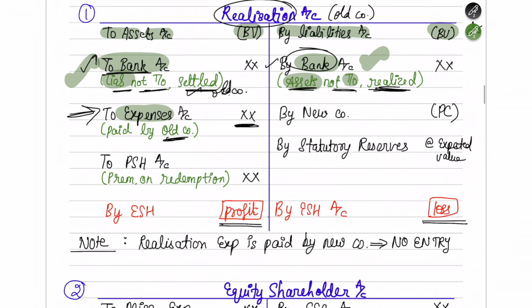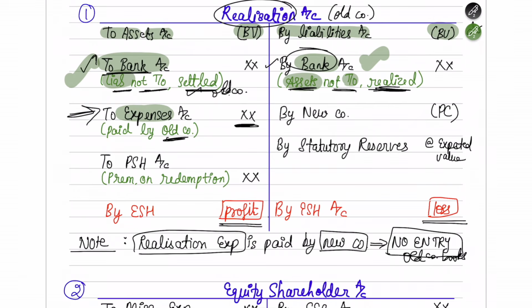Now your next question might be, if the realization expenses are being paid by the new company, where will it go? In the old company's books, there is no entry. Then the entry for the realization expense which is paid by the new company will come under the new company's books. So for the old company, only whatever is paid by the old company is going to come here under expenses.